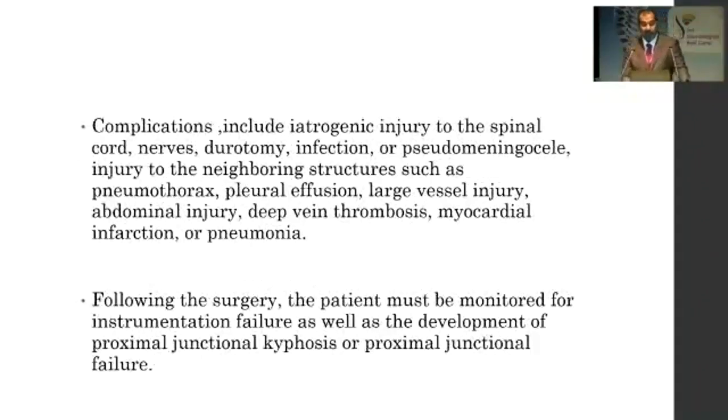The common complications include iatrogenic injury to the spinal cord, nerves, durotomy, infection, and pseudomeningocele, and injury to the neighboring structures such as pneumothorax, pleural effusion, large vessel injury, abdominal injury, deep vein thrombosis, myocardial infarction, and pneumonia. And you should have backup for all of these. Following the surgery, the patient must be monitored for instrumentation failure, as well as development of proximal junctional kyphosis and proximal junctional failure.